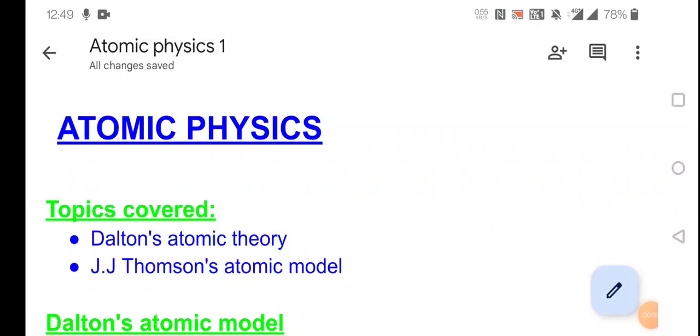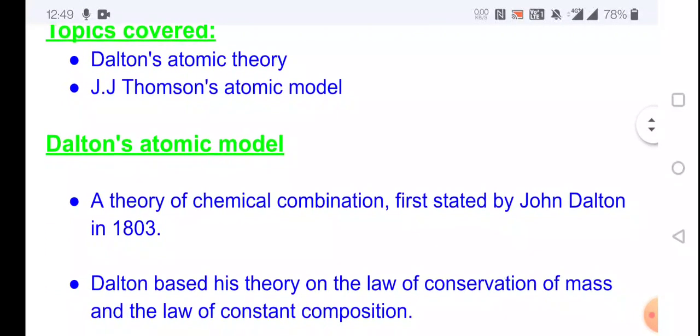Hi, in today's class we are starting a new chapter, atomic physics. We are learning about two theories: Dalton's atomic theory and J.J. Thomson's atomic model. For any atomic model we have to learn postulates, limitations and merits of the theory.